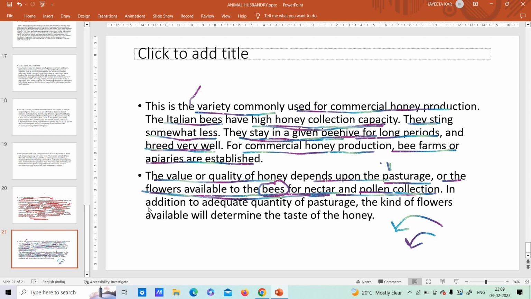In addition to adequate quantity of pasturage, the kind of flowers available will determine the taste of the honey. What kind of flowers do you have? Good quality, bad quality, in that variety of flowers. In that way, your honey's taste will also be determined. So I hope you all have understood very clearly about the beekeeping industry.